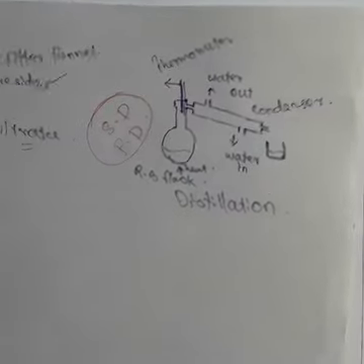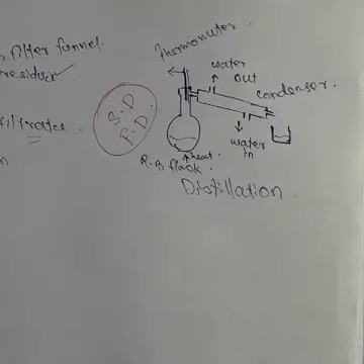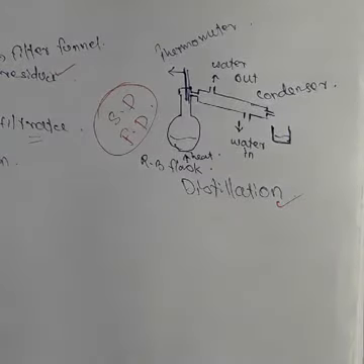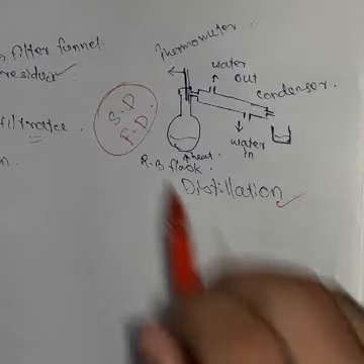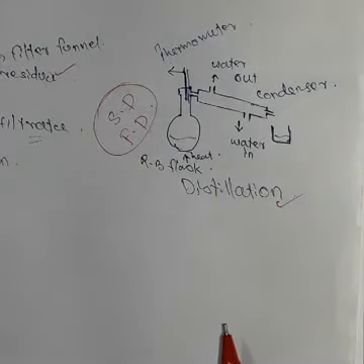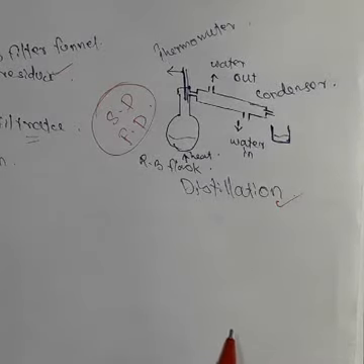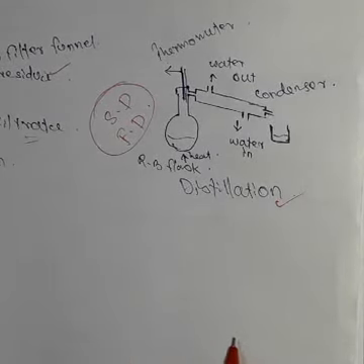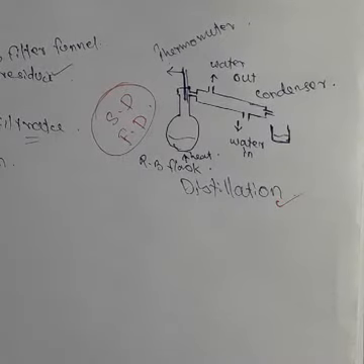This figure is showing distillation. There are two different types of distillation: simple distillation and fractional distillation. Their difference is based on their boiling point. Fractions with different boiling points we can separate by distillation. What do you mean by fractions? Fractions mean different components of a mixture.